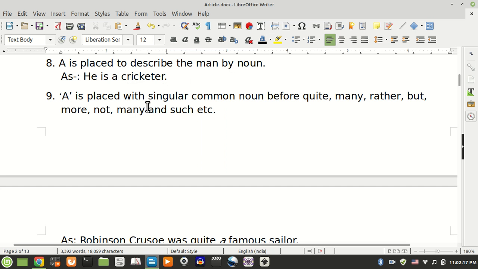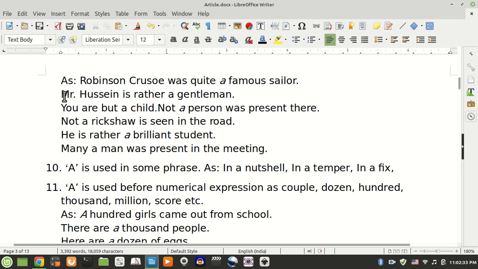Rule 9. A is placed with a singular common noun before quite, many, rather, but, more, not, many and such, etc. As, Robinson Crusoe was quite a famous sailor, Mr. Hussain is rather a gentleman.